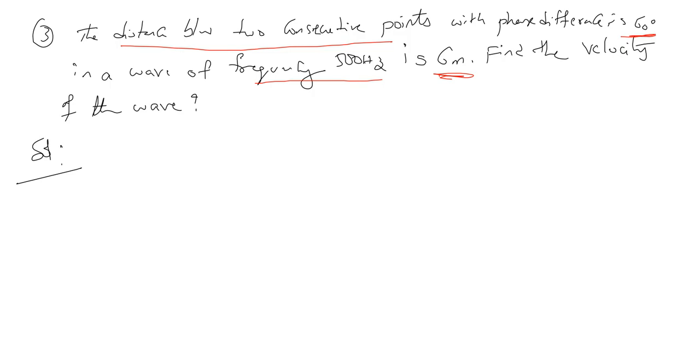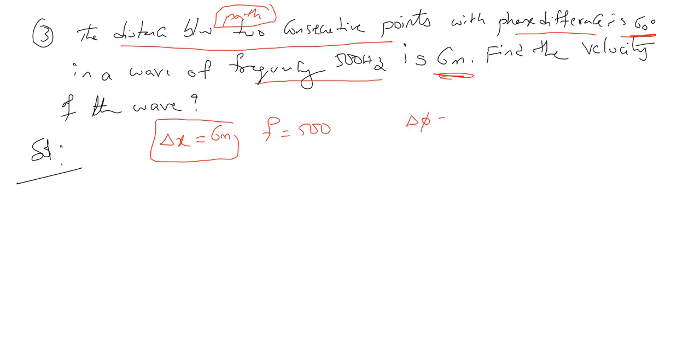So here, distance between two consecutive points is nothing but delta x, the path difference. Instead of using the word path difference, they use the word distance between the points for the wave. Okay. So frequency f is equal to 500. Phase difference, delta phi, is equal to 60 degrees. This should be in radians, but they gave in degrees. So let us convert. How to convert?